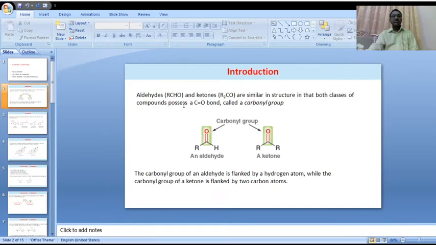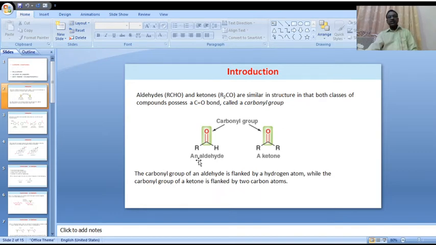Aldehydes, RCHO, and ketones, R2CO, are similar in structure in that both classes of compounds possess a C double bond O, that is, the carbonyl functional group. These compounds are called carbonyl compounds or carbonyl functional group compounds.